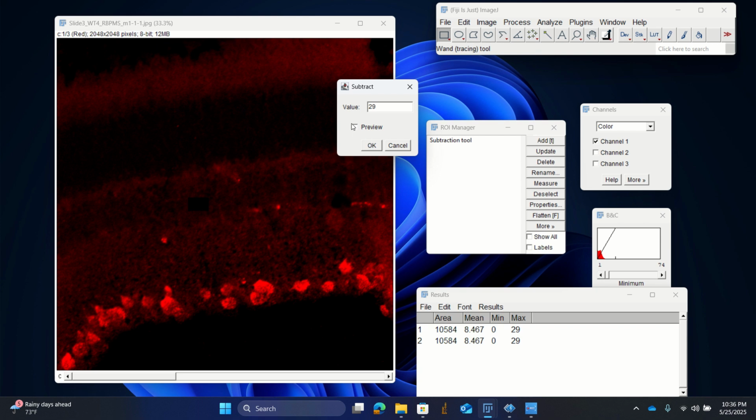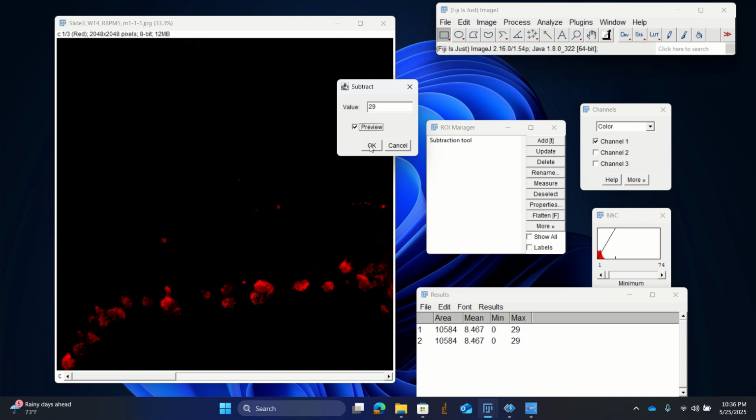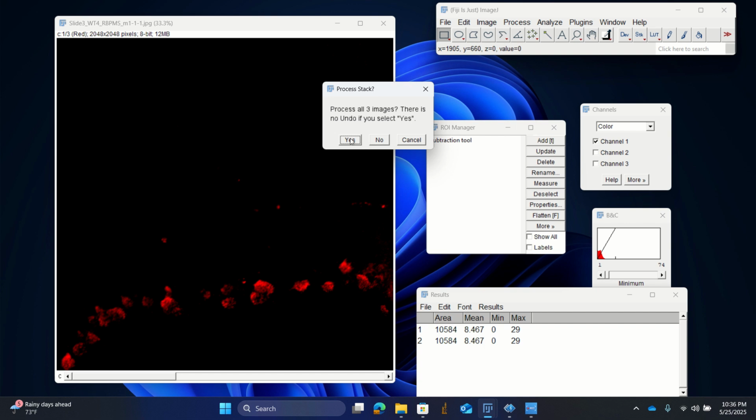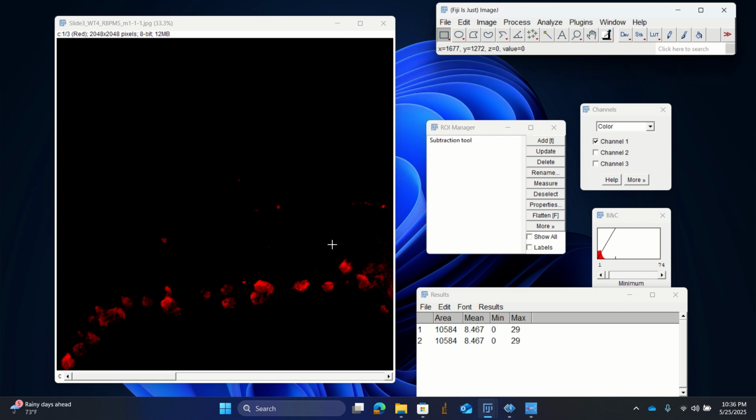So you can preview it, or just click OK. So that is it. So that region is actually subtracted from our image. So the background of the RBPMS is actually subtracted from our tissue.